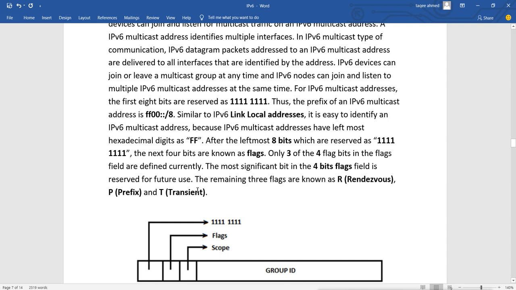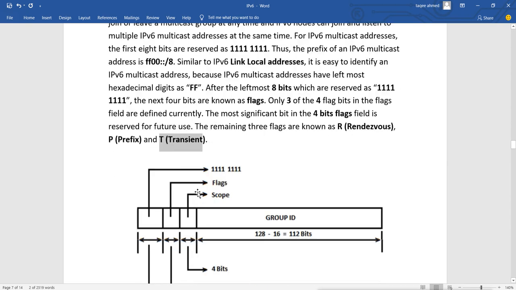So after these 8 reserved bits, there are 4 bits reserved for flags, and among those 4 bits only 3 bits are defined. The 4th bit is reserved for future use, and those 3 bits define R, which is Rendezvous, P is prefix, and T is transit.